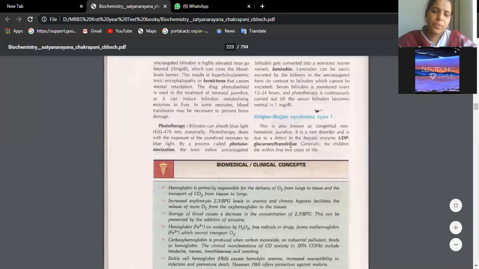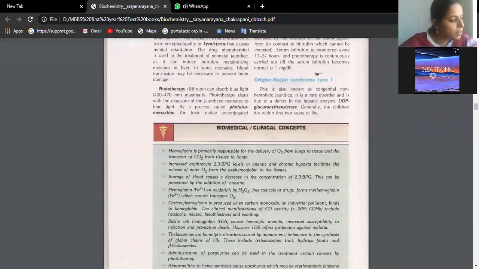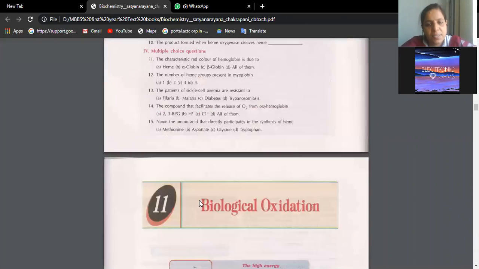This enzyme, beta, helps in the conjugation of the bilirubin. From the blood it is transferred to the liver, and in the liver it has to get conjugated. That is not occurring, that is not taking place. That is congenital bilirubinemia. So we were going to page number 226, right?